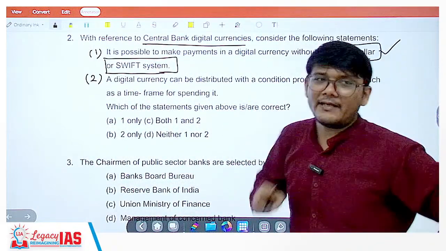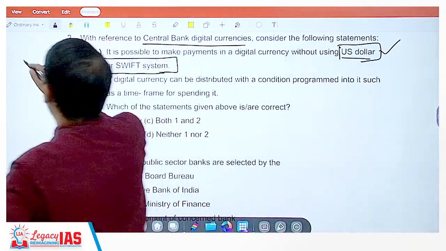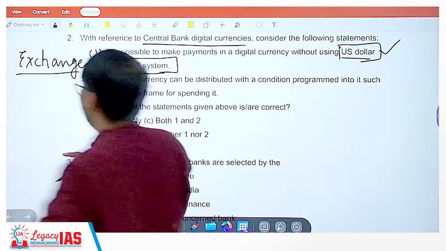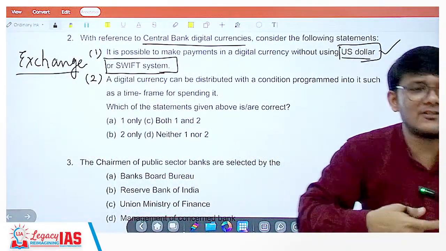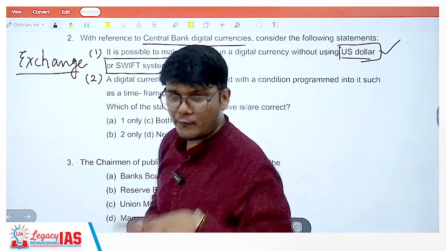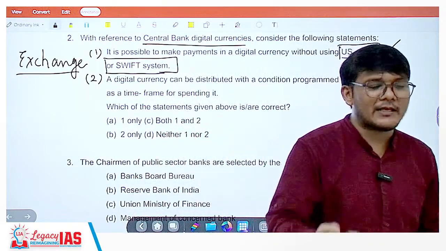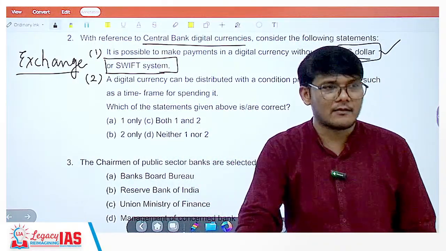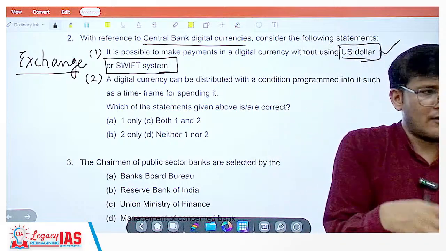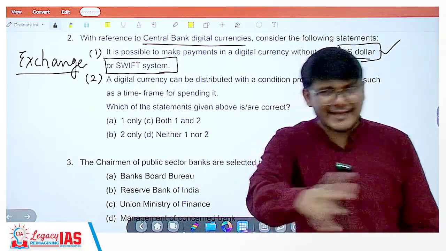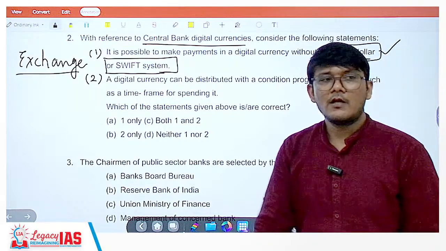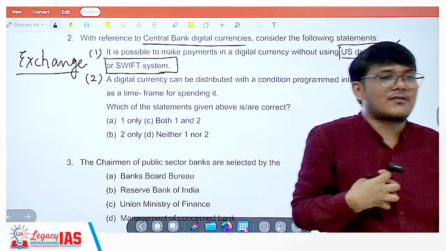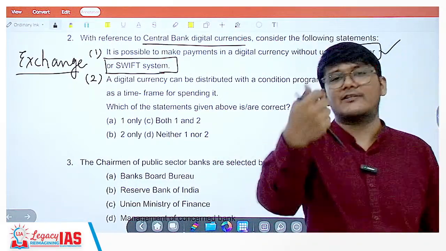So this SWIFT system is nothing but what it does is whenever there is an exchange of currency, this SWIFT system transfers the messages and notifications. So for example, if you buy something from some shop and pay it via Google Pay or net banking, or Phone Pay or any online transfer system, you will get a notification, right? If you are paying me, for example, some amount of money, I'll get a notification that someone has credited me this amount.